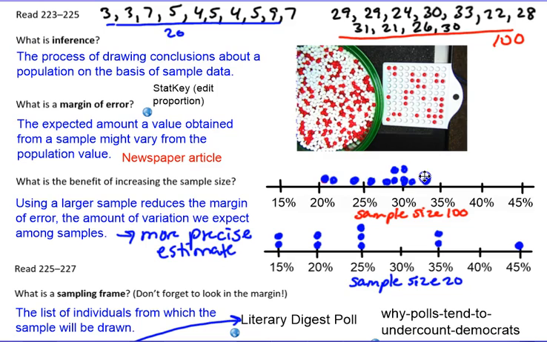So we saw that using a larger sample reduces the margin of error, the amount of variation we expect among samples. In other words, we'll get a more precise estimate with less variation from the true population proportion if we use a larger sample.